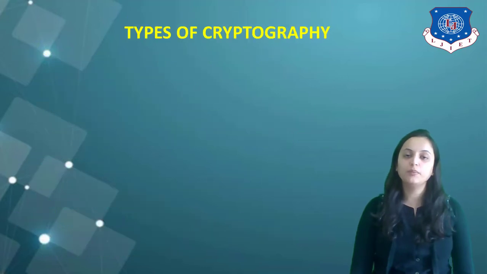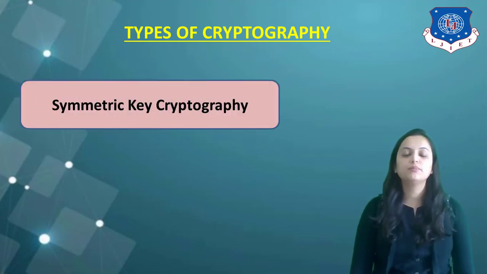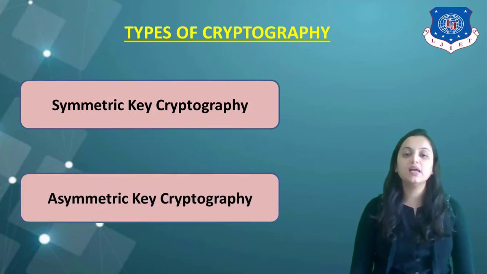move to the next topic, that is types of cryptography. Generally, there are basically two types of cryptography. The first one is called symmetric key cryptography, and the second one is called asymmetric key cryptography. These are the basic two types of cryptography algorithms, and based on that, cryptography systems are designed according to the requirement of data transfer. Let us see each of these in detail.